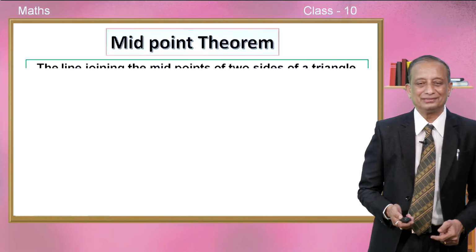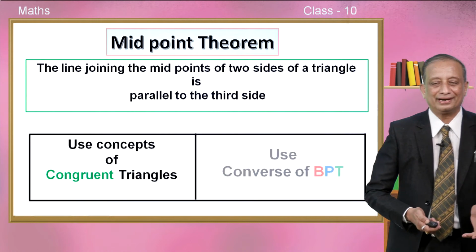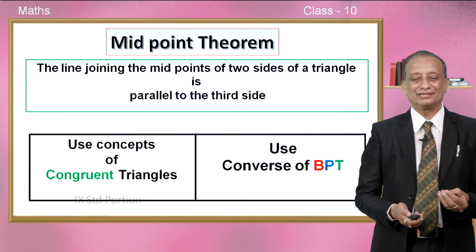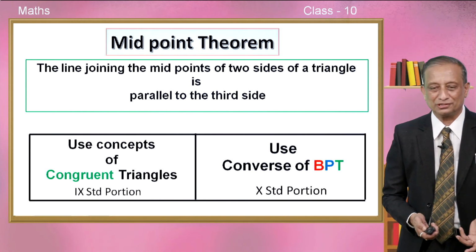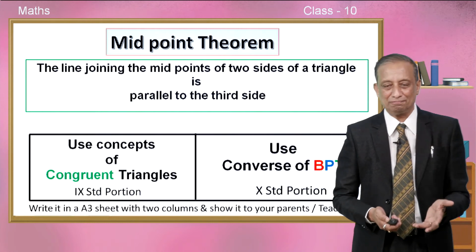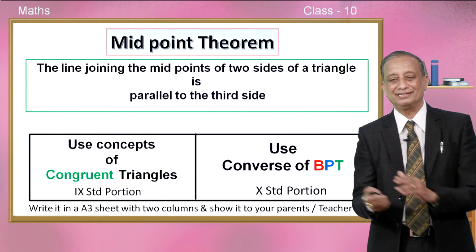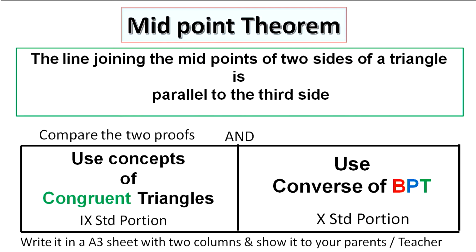Okay. So, the midpoint theorem which we have proved last year using congruent triangle concept, this year we could prove using converse of BPT. So, this is the beauty of a basic proportionality theorem. So, take a sheet of paper, have two columns and write both the proofs side by side, children, and show it to your parents and teacher. So, compare the two proofs and come on, enjoy the beauty of mathematics.